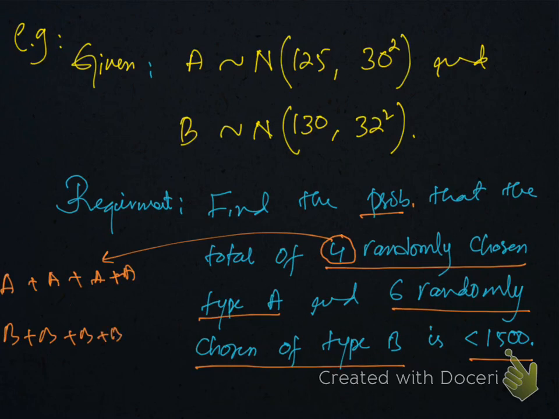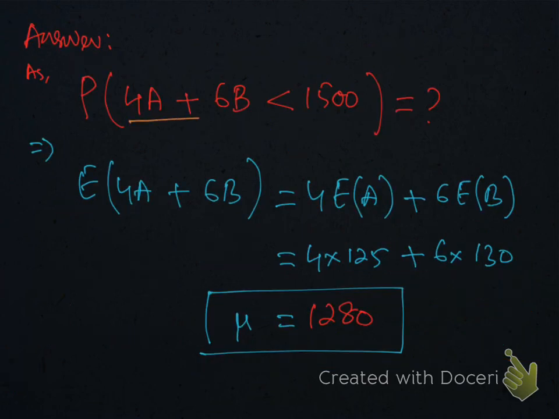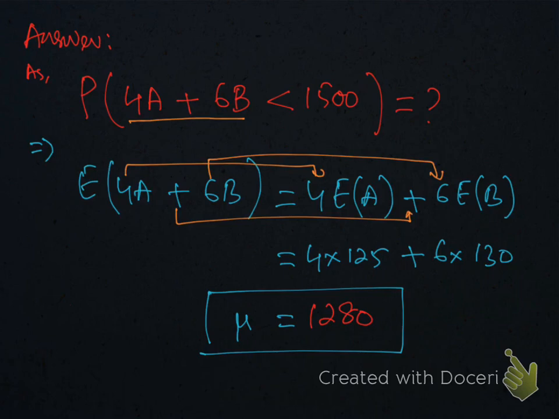sums of 6 B's. So this will become 6B, whereas this will become 4A. So this 6 and this 4 are not multiples. So when you will work for variance, be careful, you should not square the coefficients. Expectation is very simple. We just copy the things. This 4 is here, this 6 is copied here, and this plus sign is copied here. So the answer of expectation is 1280.